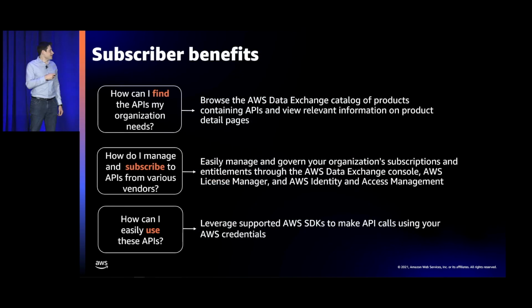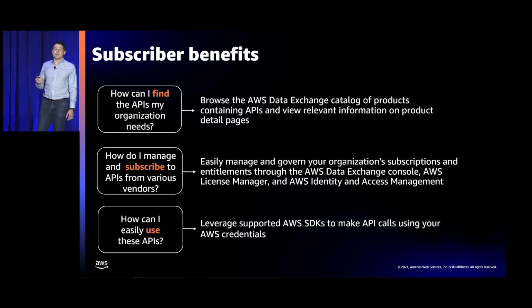So again, going back to some of those pain points that we talked about earlier. Now, if you're a data subscriber, you can browse the AWS Data Exchange catalog of products and see a variety of APIs from different providers. In terms of managing subscriptions across various vendors, you can easily manage and govern them using AWS tools that you are used to, whether that's, again, License Manager or IAM. And last but certainly not least, these APIs should be easier to use. One of the reasons they should be easier to use is that you'll be able to leverage supported AWS SDKs to make API calls using your AWS credentials.